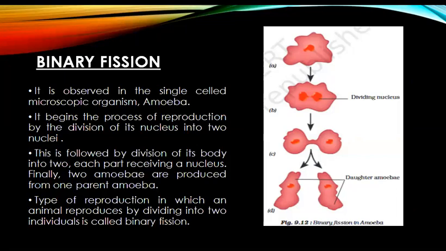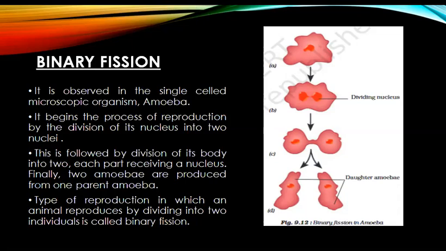In part A, we have only one single amoeba, in part B its nucleus is dividing into two nuclei, and then in part C it is followed by division of its body into two equal halves, each part receiving its own nucleus. Finally, two amoeba are produced from one parent amoeba that are called daughter amoeba.